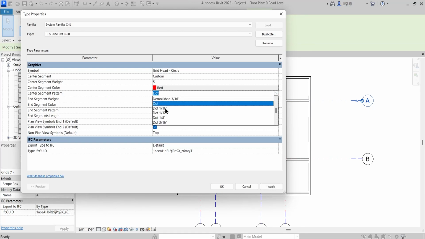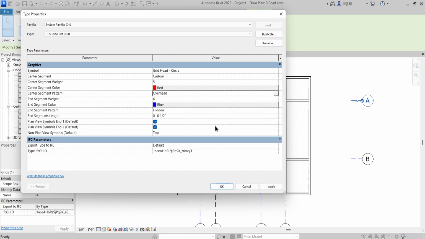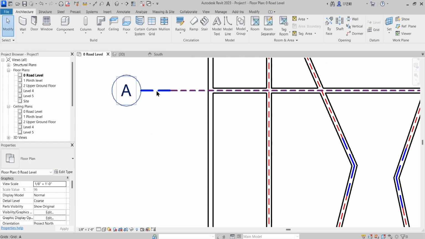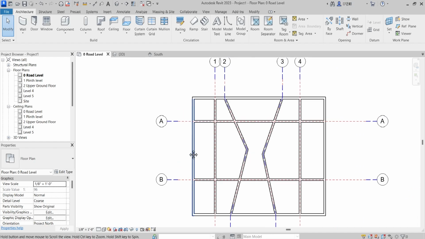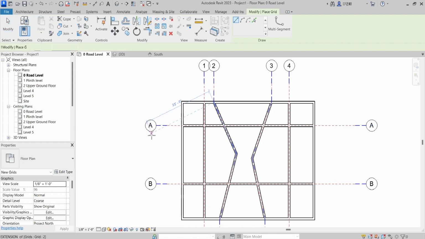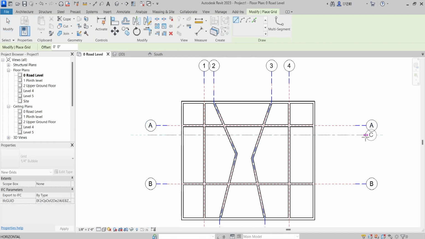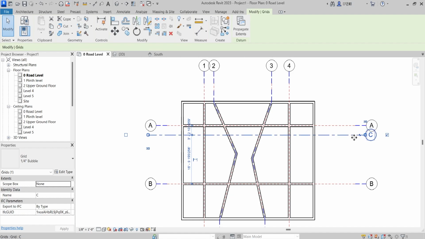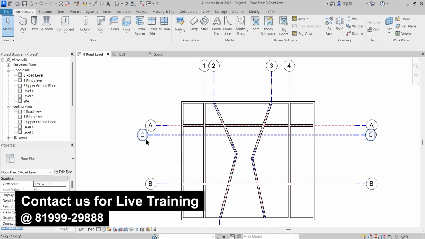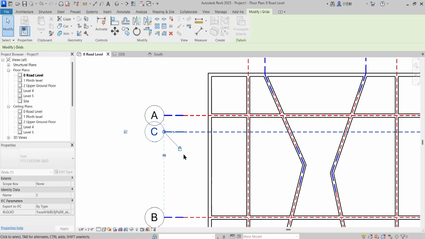For example, right now it is dot, and that's why it is not appearing properly. I would like to change it to, let's say, overhead, and apply and OK. So you see that this is having a different spacing, and this line, the center segment, is having a different spacing. Just like levels, if you ever happen to draw these particular grid lines which are very near to one another, let me just change this to PTS custom grid. Okay, and this is near to one another.